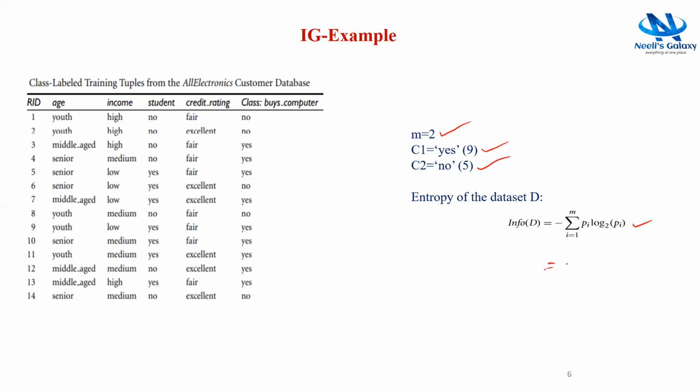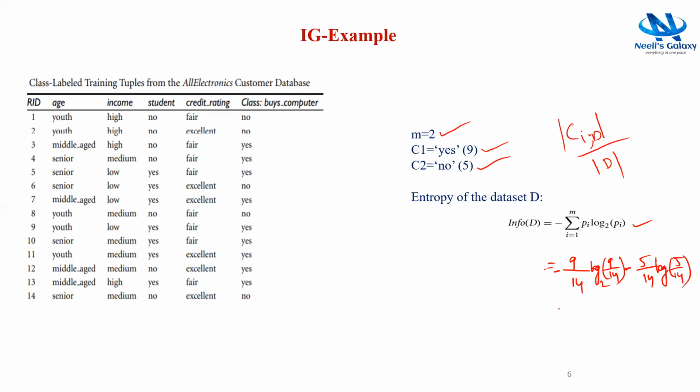So what is Pi? Pi is the probability that a given tuple in D belongs to the class Ci and is estimated by |Ci,D| by |D|. |D| indicates the total number of tuples in the dataset, which is 14, and minus is there in front of that, and the total number of yes classes is 9, log base 2 of 9 by 14, again minus, the total number of tuples is 14 and the number of no classes is 5, again log of 5 by 14.